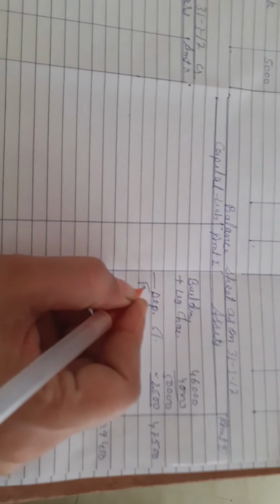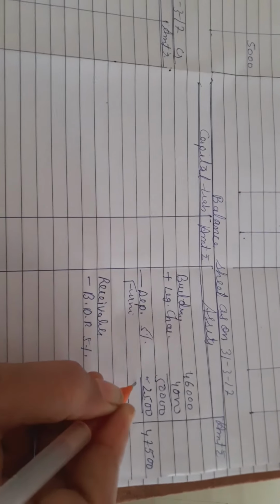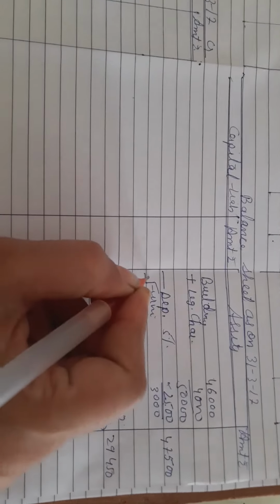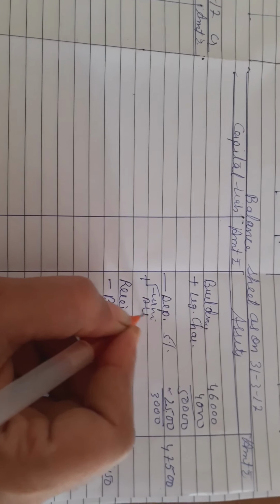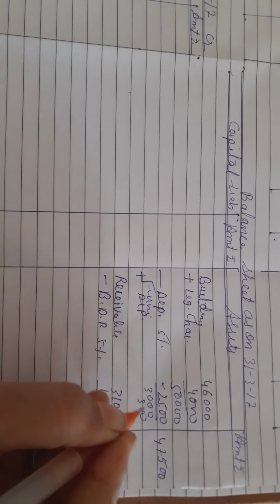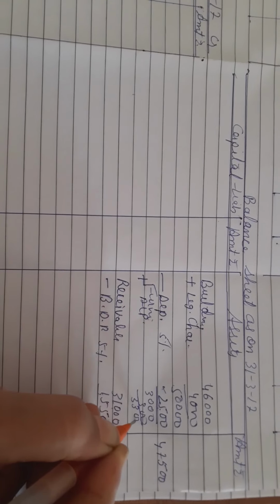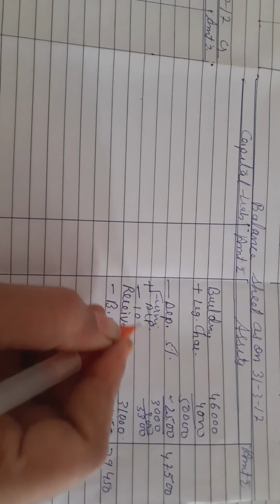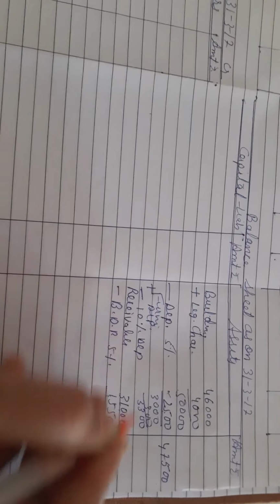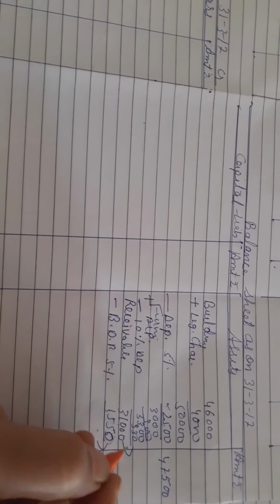So let us start here. In the balance sheet you are going to write furniture, given 3000. Now you add this depreciation 300, so it is now 3300. Now calculate 10% depreciation which you are going to deduct, that is 330, and show it in the outer column.